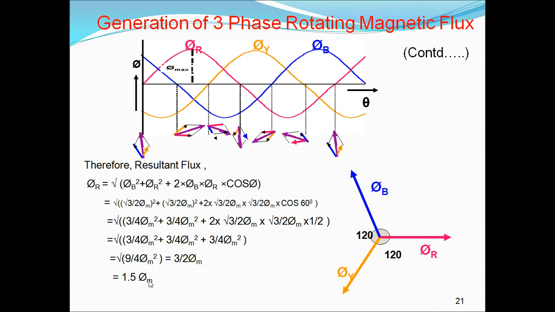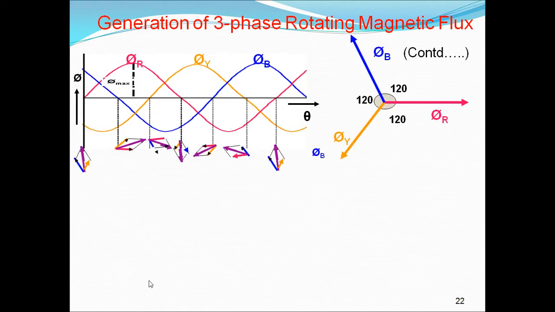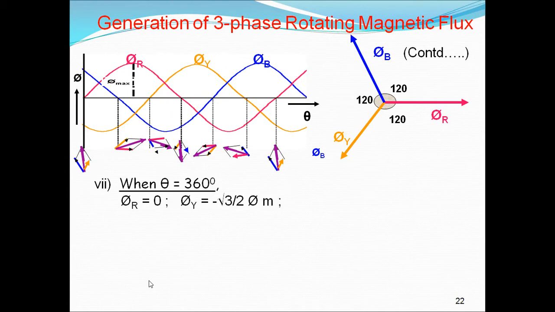Next let us see at 360 degrees. So substitute this 360 value in the φr, φy, φb equations. If you substitute in these equations, here you see φr is 0. φy is negative, so we have to extend this into the negative direction.